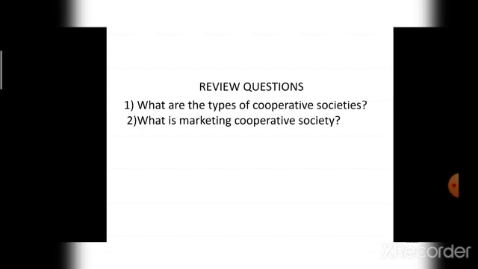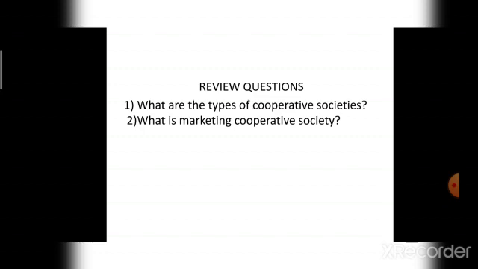And what is marketing cooperative society? For what purpose it can be formed? Marketing cooperative societies are established to help small producers in selling their products. The members consist of producers who wish to obtain reasonable prices for their output. And the society aims to eliminate middlemen and improve competitive position of its members by securing a favorable market for the products. And these societies pool the output of individual members and perform marketing functions like warehousing, packaging, transportation, etc. to sell the output at the best possible price.